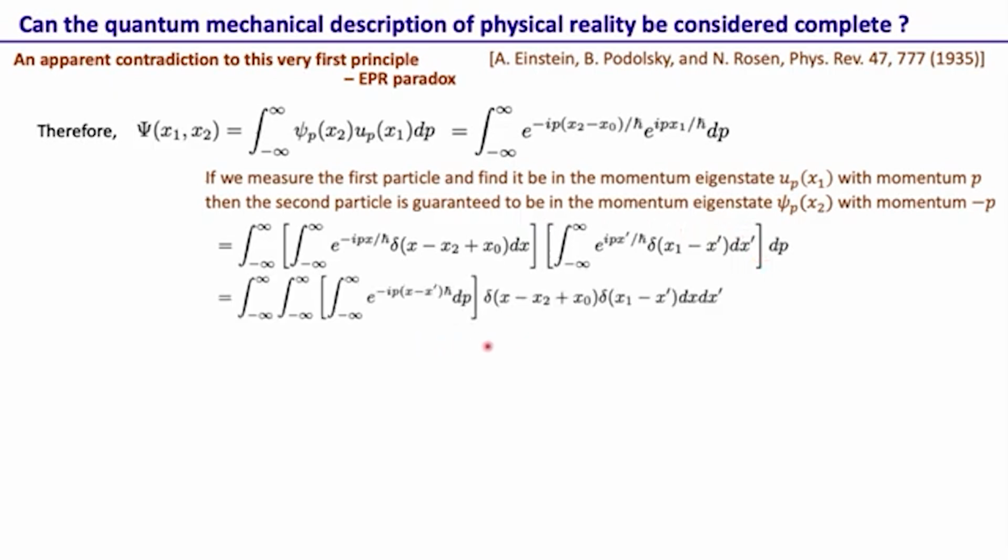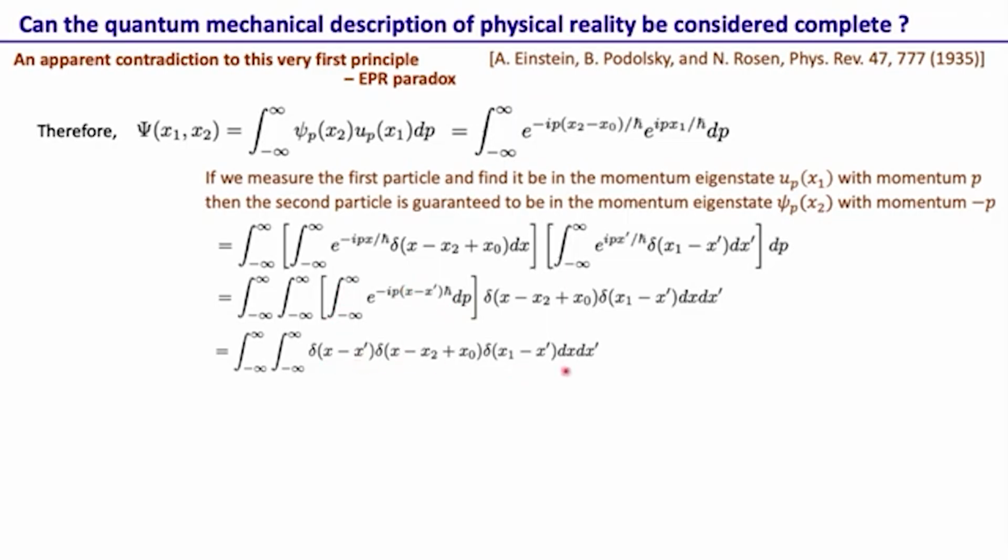Now that we have written the integrals like this, we combine the terms containing p, one from here, one from there. So it's e to the minus i p (x minus x prime) divided by h bar, dp, and then we have these two delta functions. Integrating e to the minus i p (x minus x prime) from minus infinity to infinity gives us a delta function of x minus x prime.